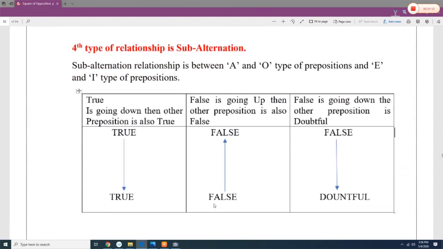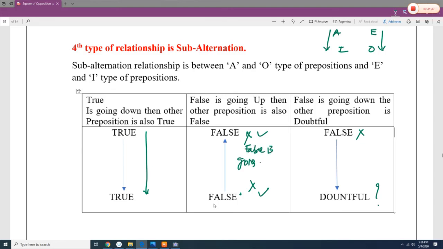Next, under the fourth type of relationship, that is between A, E, I and O. So A to I and E to O. If it is true here, then it is true there. If it is false here, false here also. If it is false here, then it is doubtful here. So remember, false to false. If false is going up, false is going up. True is going down. But when the false is going down, it is doubtful.